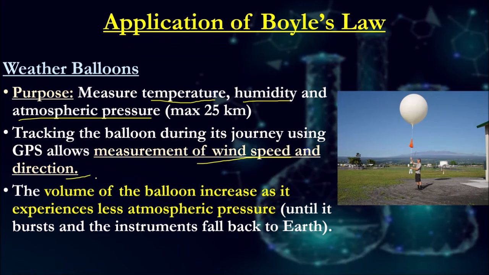So that's actually how they measure wind speed: allowing the balloon to fly away, and measuring what speed and in what direction it's flying away.